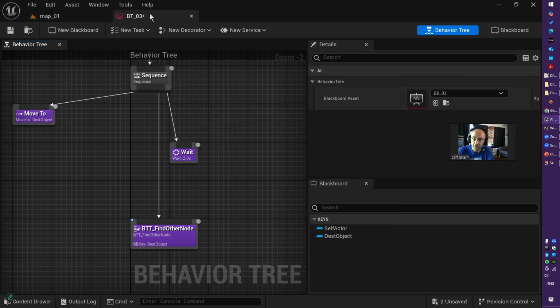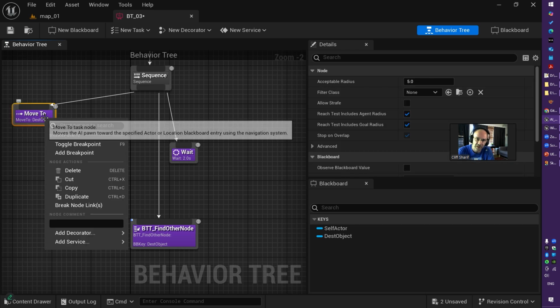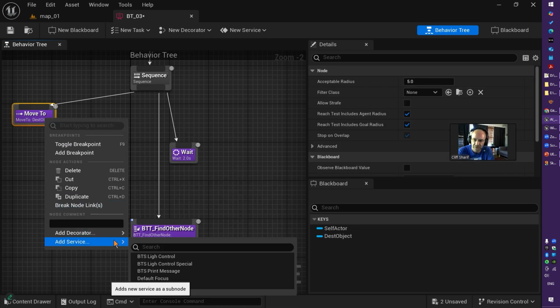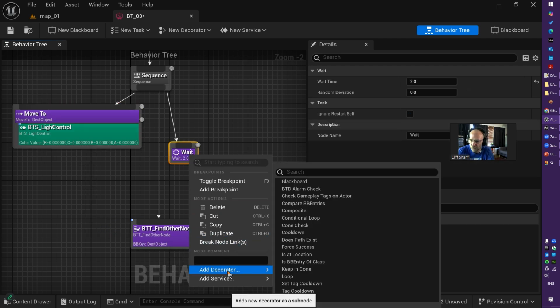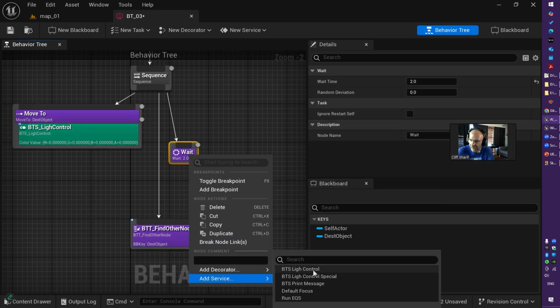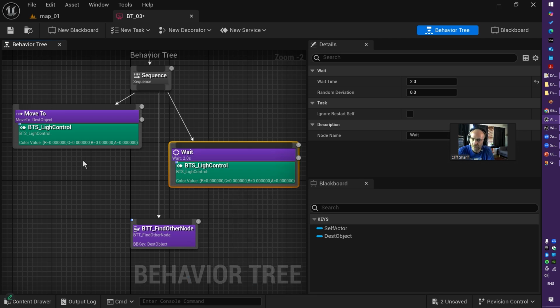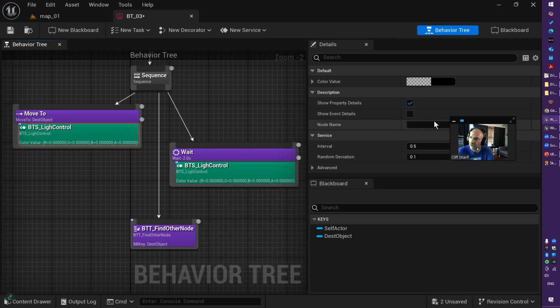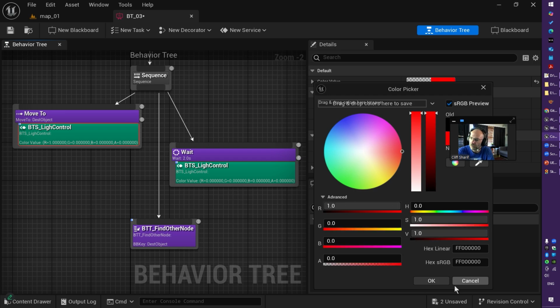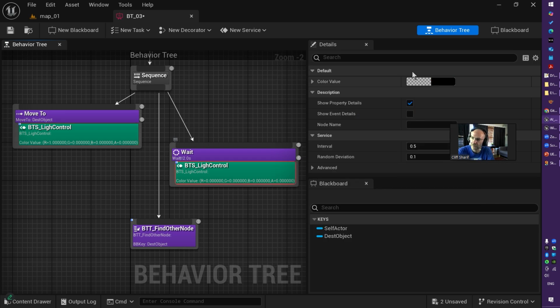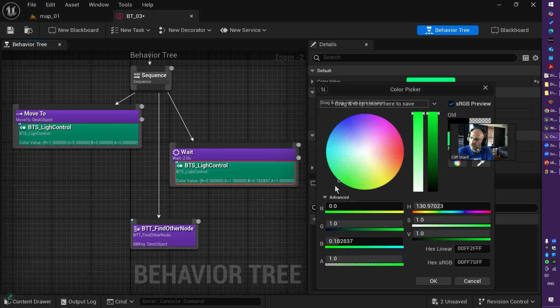Alright, I will point out how to make a service. Just pay attention to the pattern, how the service is working. Let me bring it, Ctrl to the Wait and Move To task. Perfect. For the first one, I have a color value. I changed that to red. For the Wait one, I changed the color value to be green.